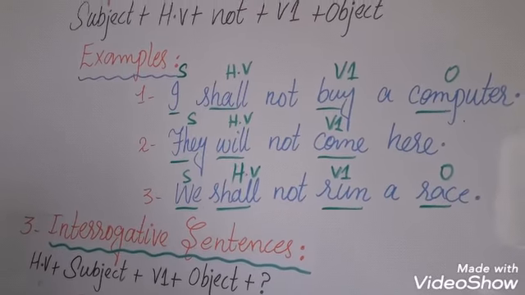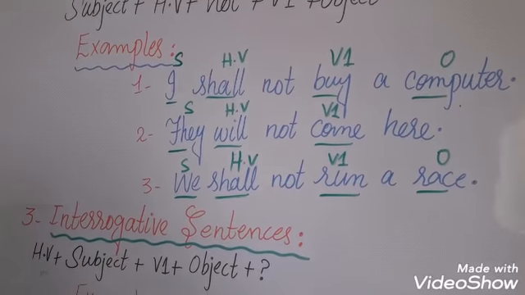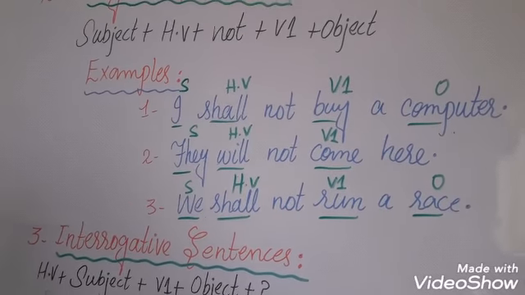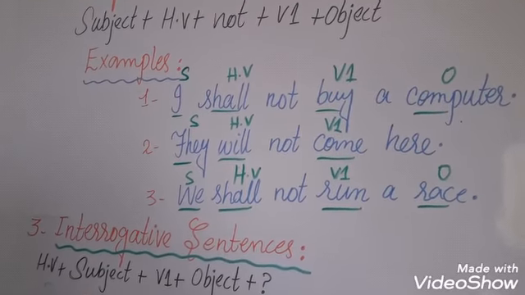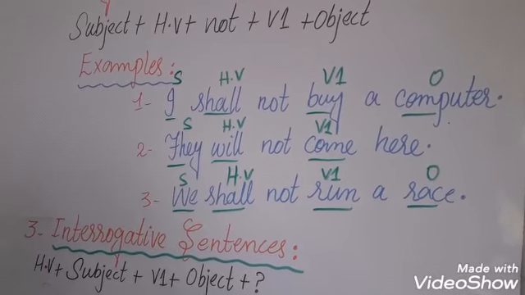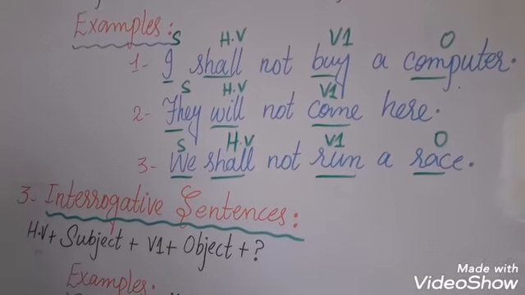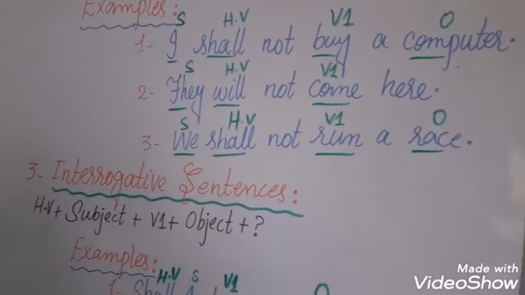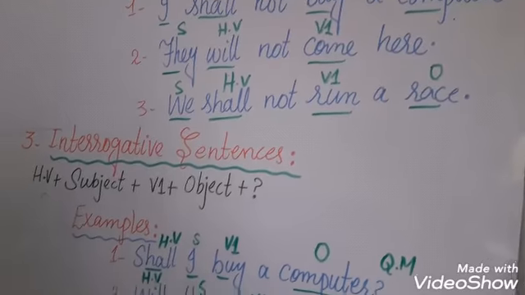In this sentence, I is subject, shall is helping verb, not has been used because it is negative sentence. Buy is first form of verb and computer is object. They will not come here. Third example is we shall not run a race.